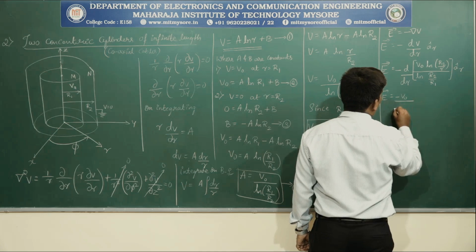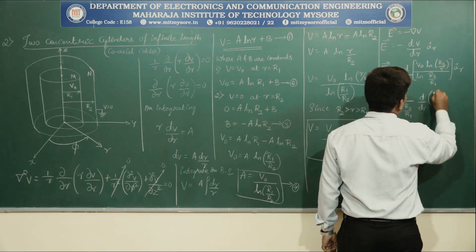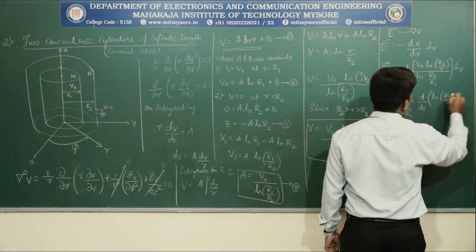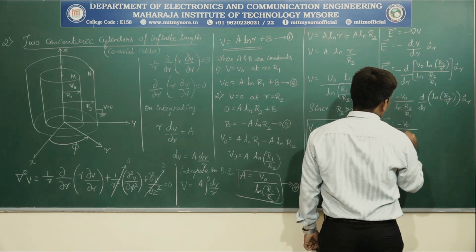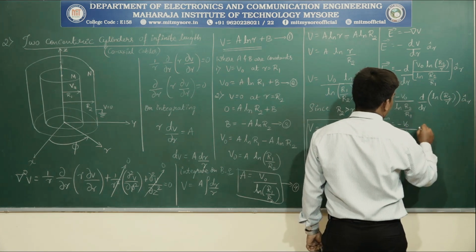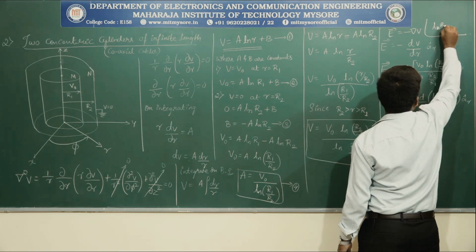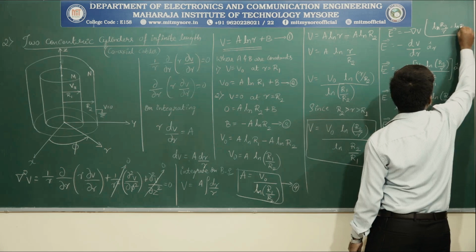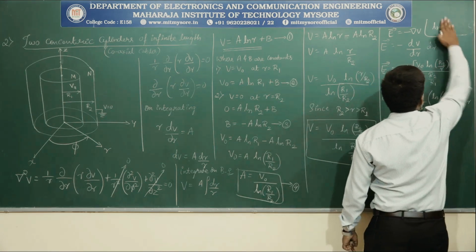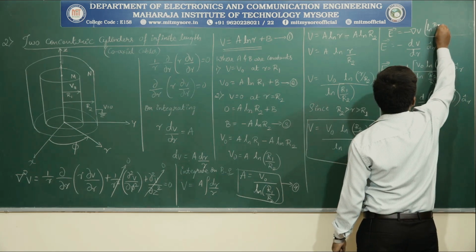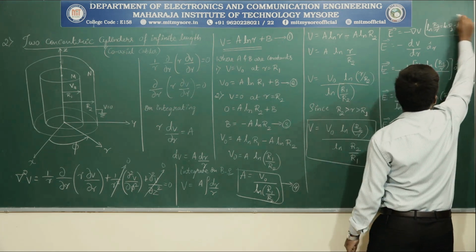Minus V naught divided by natural log of R2 by R1 has been taken outside. d by dr of natural log of R2 by R is considered into A cap R. If we split this, natural log of R2 by R is equal to ln of R2 minus ln of R, right?